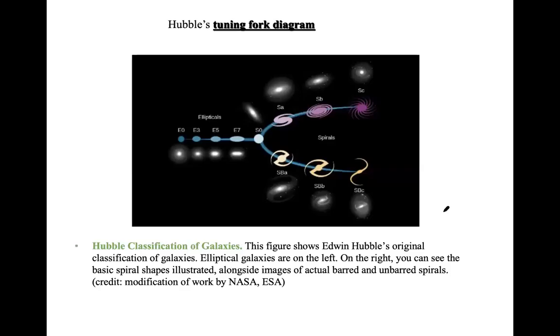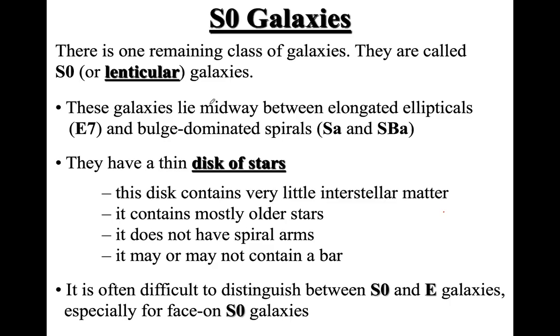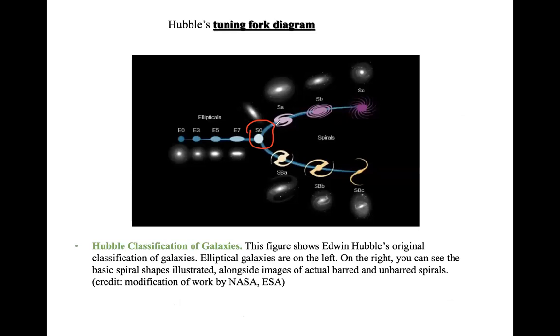One thing that is important to remember is that there is a different type of galaxy that we did not talk about right here in this tuning fork diagram, which we call S0 type galaxies. These S0 type galaxies have a distinct shape, and they don't belong to either of these categories, elliptical or spiral. So I would like to talk about that separately. There is one remaining class of galaxies, called S0, and there is another name for that, lenticular galaxies. These galaxies lie midway between elongated ellipticals and bulge-dominated spirals. So that means it's basically between ellipticals and spirals.